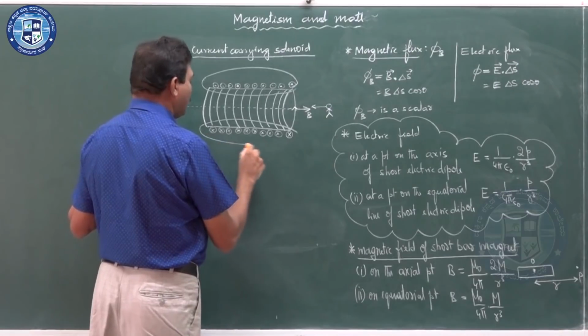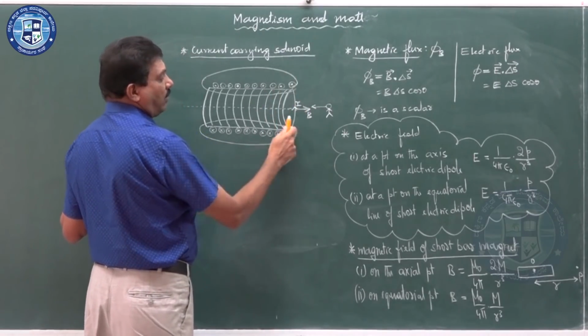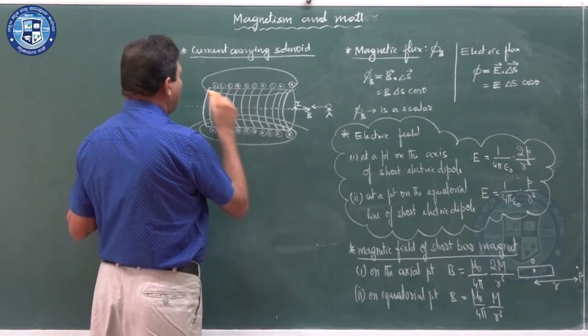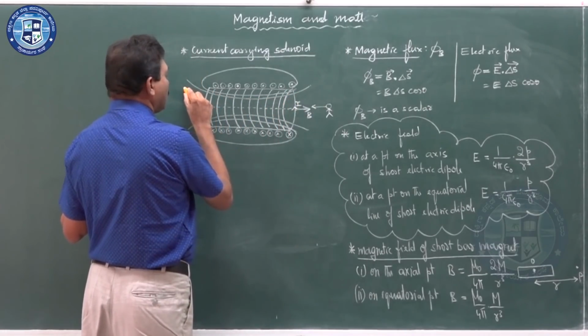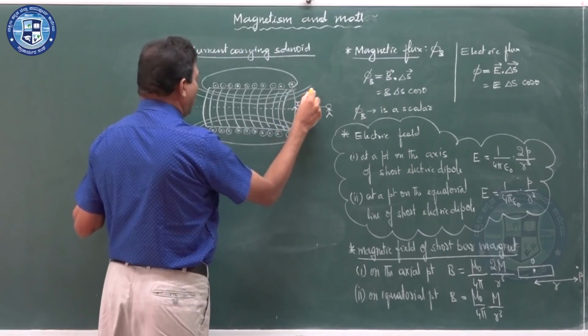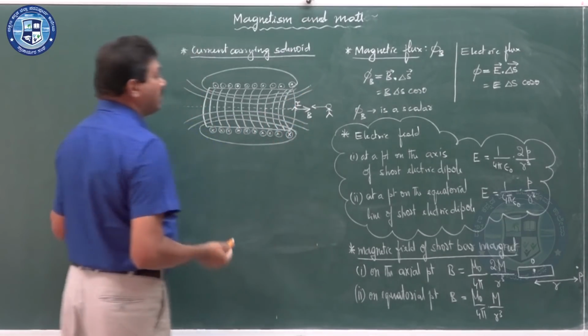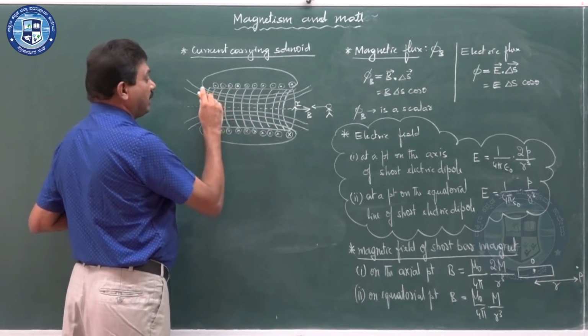If current flows through the solenoid, then it produces magnetic field lines. Why is it producing magnetic field lines? Because magnetic field lines are produced whenever a magnetic field is produced. So, a current carrying solenoid acts as a magnet.